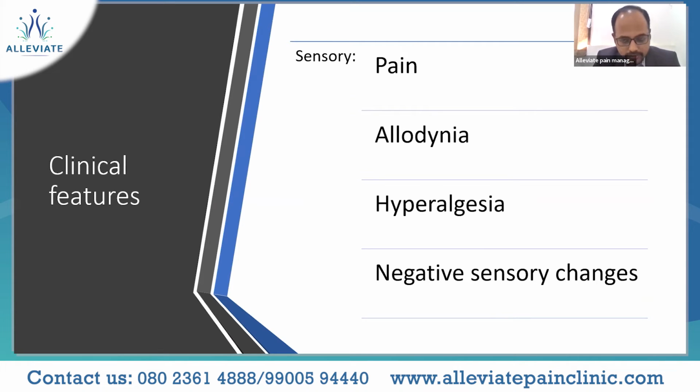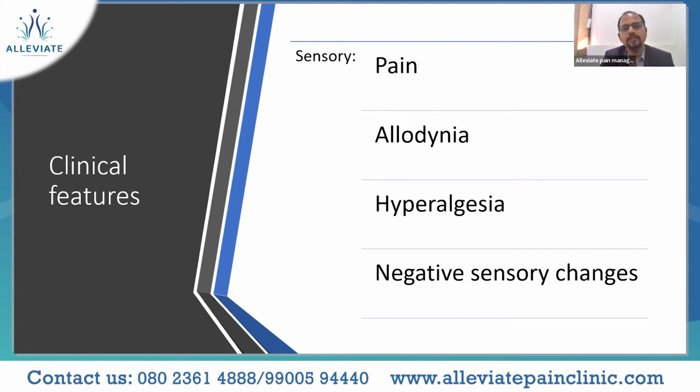All right, and allodynia is what? That is where a non-noxious stimulus elicits pain in that individual. So even if you touch that particular limb, the patient would present with extreme pain, would say it is very painful. A non-noxious stimulus like touch is eliciting pain, and that is the term called allodynia. Hyperalgesia is when, with a noxious, painful stimulus, they have an exaggerated response. Not only that, there are certain negative sensory changes like hypoesthesia or hypoalgesia as well.